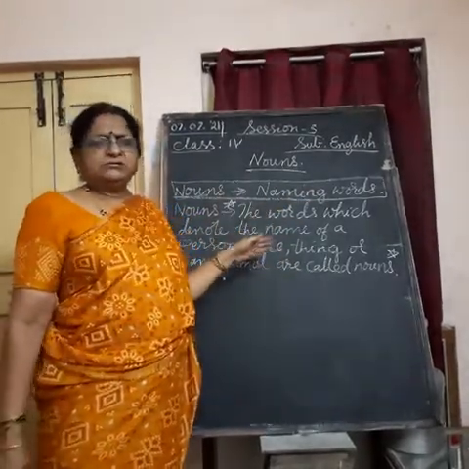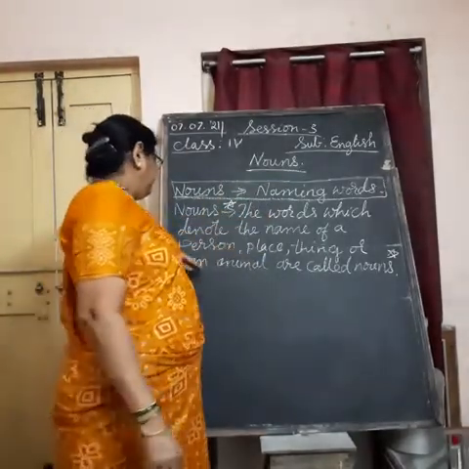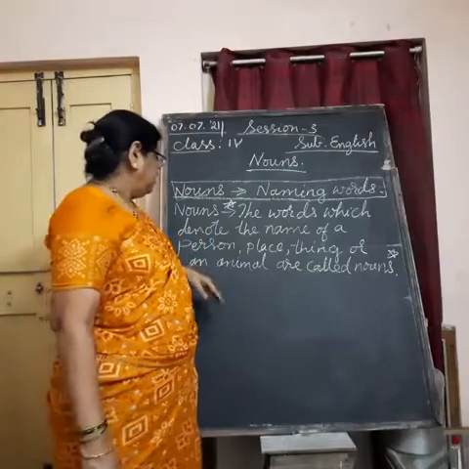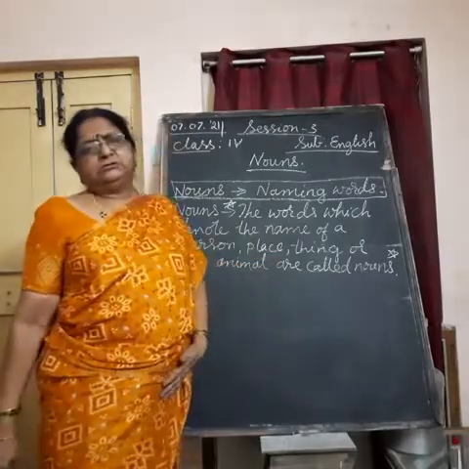So, what are nouns? The words which denote the name of a person, place, thing or an animal are called nouns.